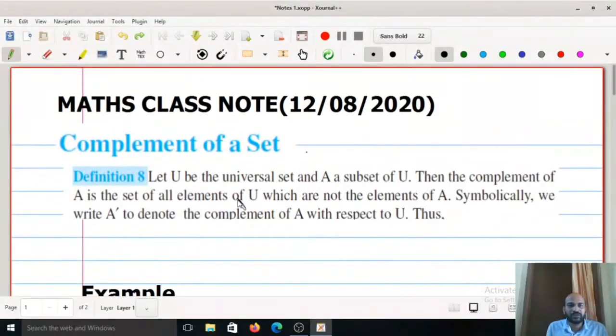Welcome to a new session of chapter sets. In the last section we have studied difference of two sets and intersection of two sets. Today we can study a new topic, that is complement of a set.